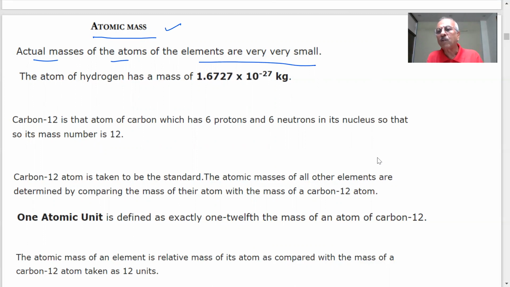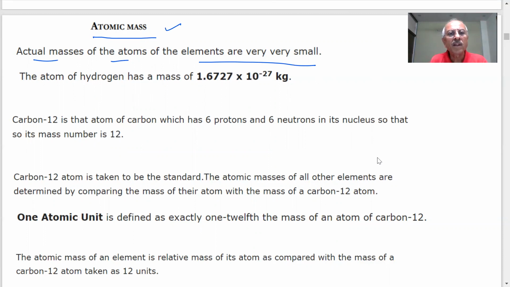Then what will I do? If the atom is very, very small, in our daily life, what measurements are you doing? You are measuring grams, kilograms, micrograms, nanograms. And what happens if the mass is even very, very small? You have nothing to measure it. You can't measure the mass of one atom. Can you measure the mass of one atom? At any shop, at maximum you go to a jeweler, they have very, very sensitive balances.